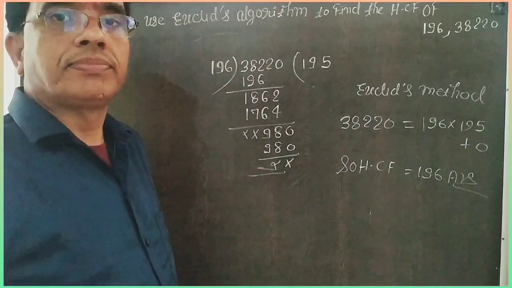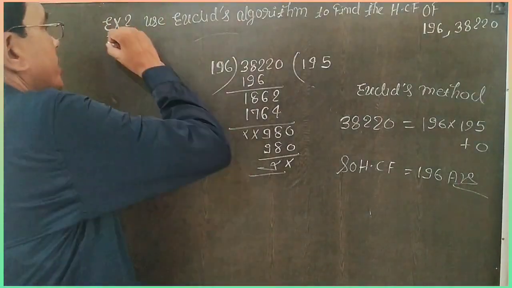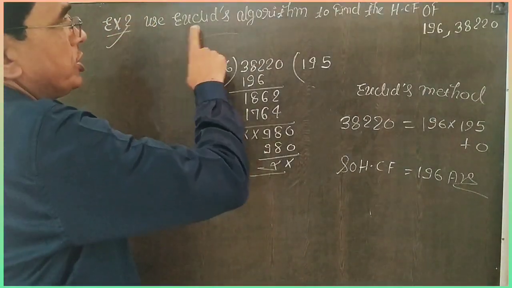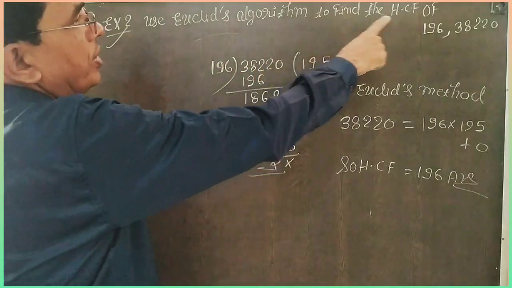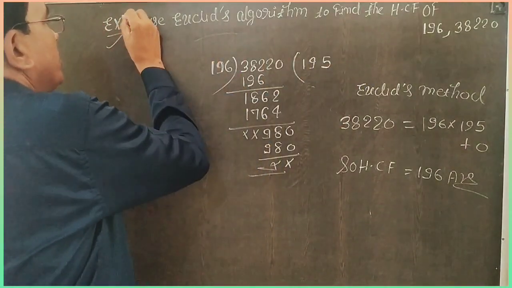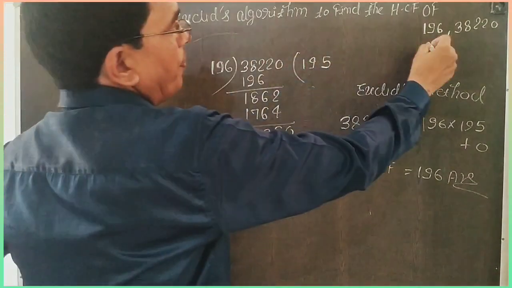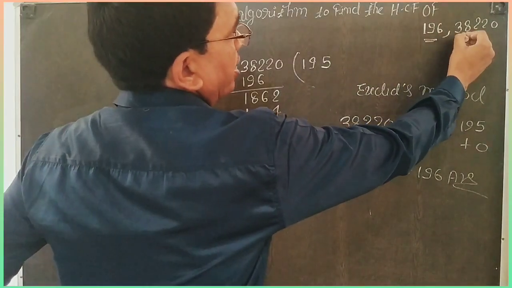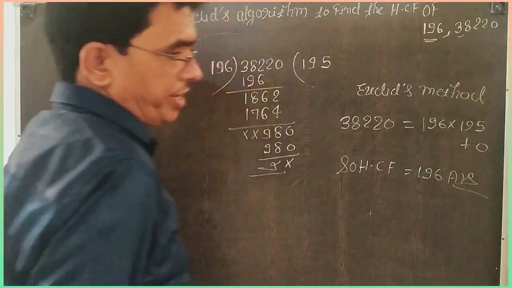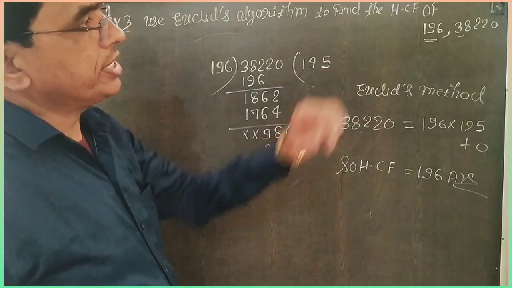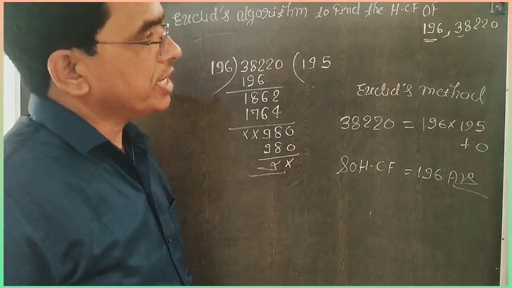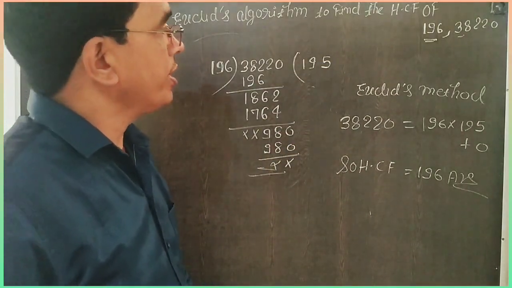That is example 2. Now example 3: use Euclid's algorithm to find the HCF of 196 and 38220. I write HCF of 196 and 38220.